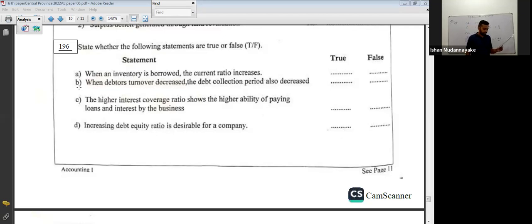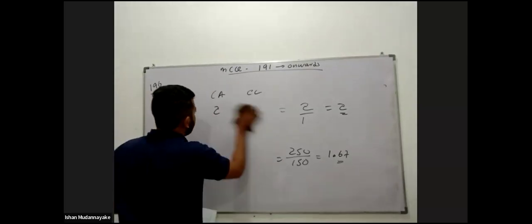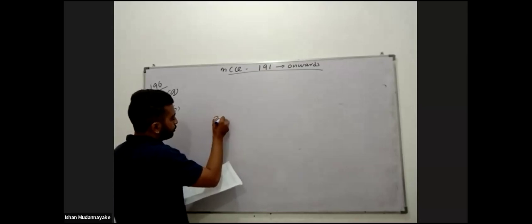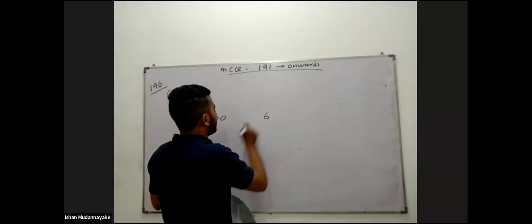196B. Let's say the debtor turnover ratio is 10 times, and then let's say 20 times, and next 6 times.